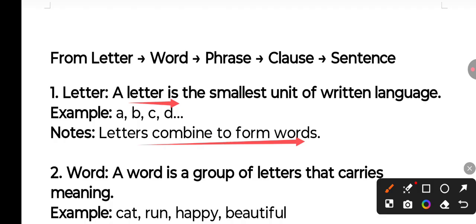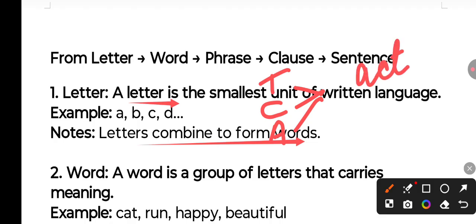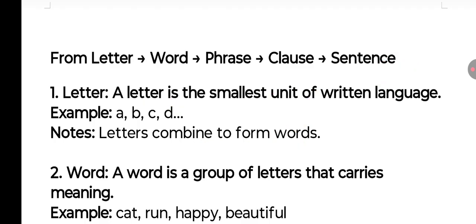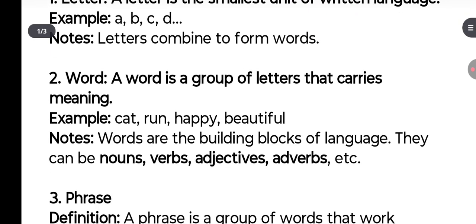Let's say we have the letters C, A, T. If we combine them as TCA, it won't have a meaning. TCT won't make meaning. But if we combine them into a meaningful word like ACT, it has a meaning, act. If we combine them into CAT, it has a meaning. So from letters we make words. A meaningful combination of letters is a word.